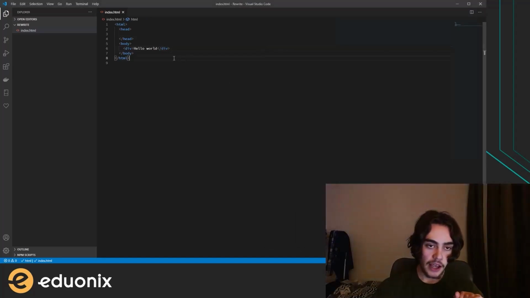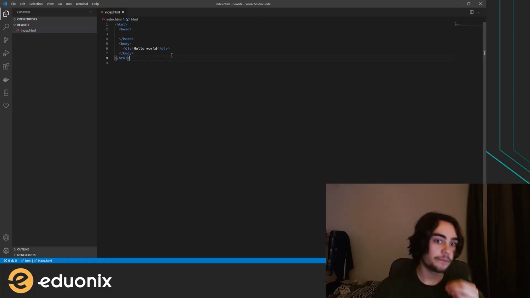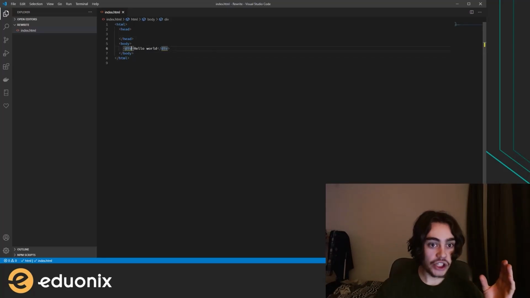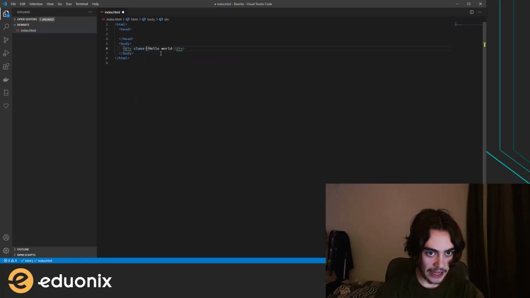And now one more absolutely essential thing to understand about working with CSS and HTML is that each element doesn't really have a way to address it individually. We don't have a name yet for this element. And so we can give it a name simply by giving it what is called an attribute.